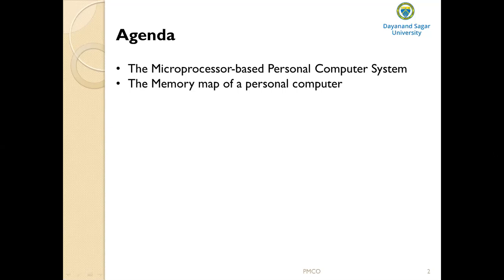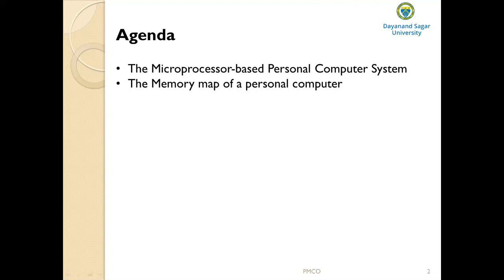Intel came out with the Pentium processors. Then what is the additional thing they have? These Intel Pentium microprocessors have L1 cache, which is the cache memory inside the microprocessor itself.